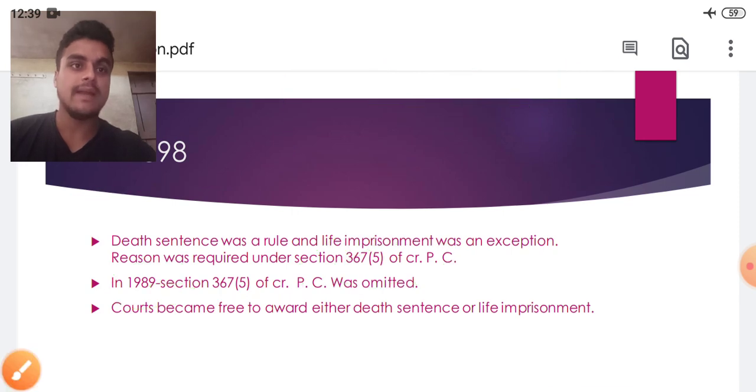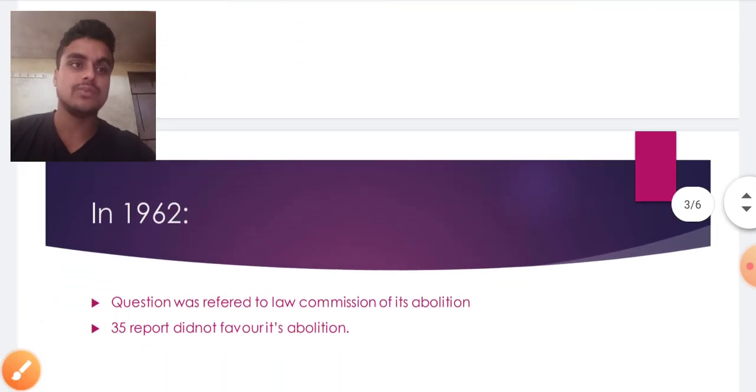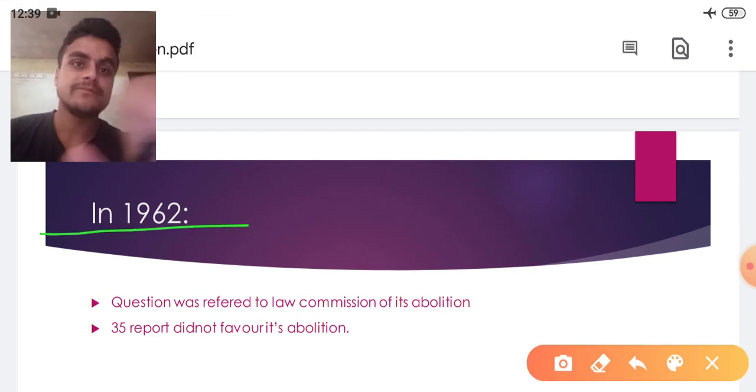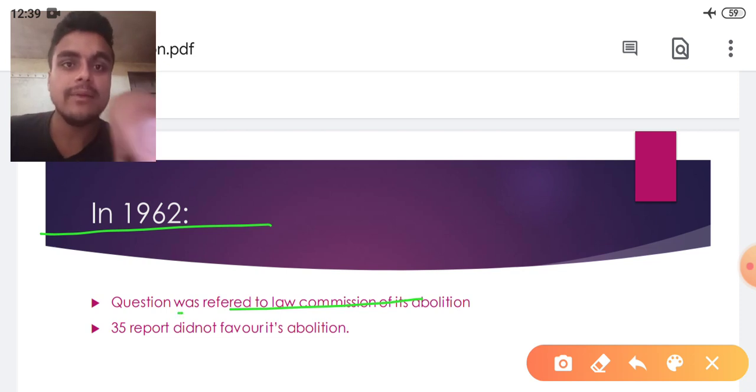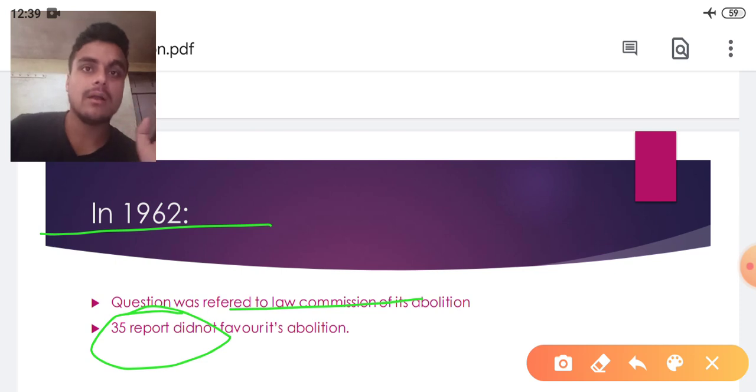Okay, and after that in 1962 the question of the abolishment of the death sentence was referred to the Law Commission. The Law Commission took cognizance of it, on the question whether the death sentence in India must be abolished. But in its 35th report, the Law Commission didn't favor the abolishment of the death sentence. So these were the conditions till 1962.